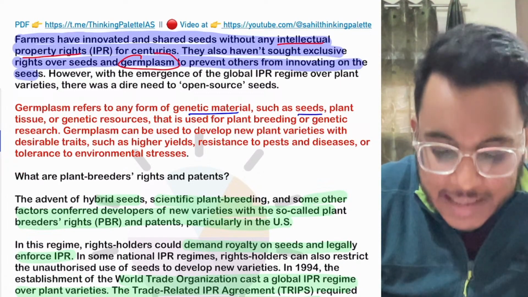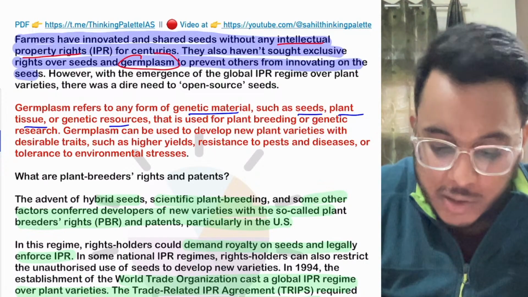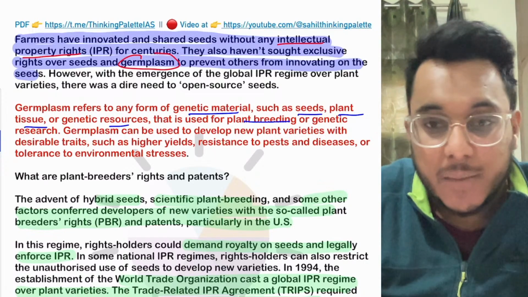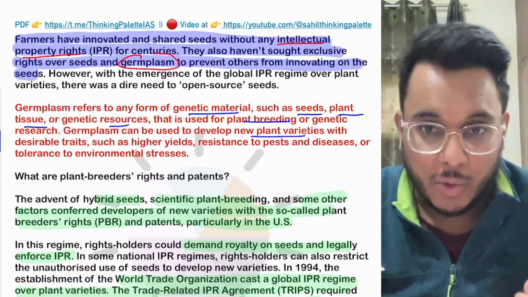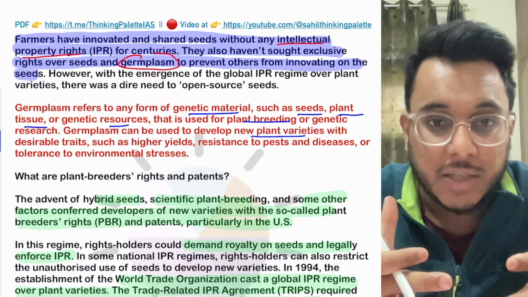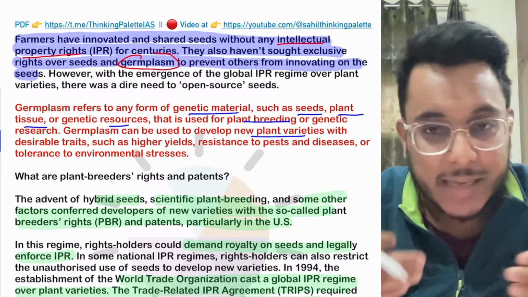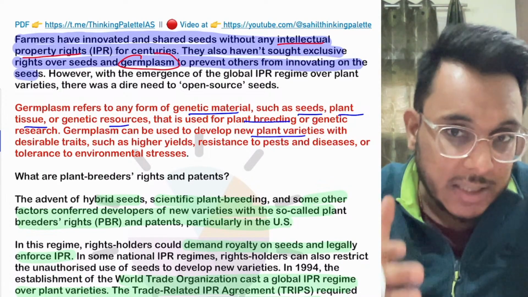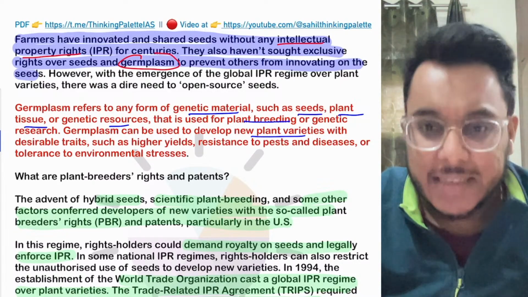It can be the seed, it can be plant tissue, it can be other genetic resources which are used in plant breeding. Germplasm can also be used to develop higher plant varieties, when two different types of plants are crossed with each other. So hybrid varieties of seeds, new plant varieties, all these things can be created by using the germplasm, which could be seed, plant tissue, or any such kind of thing.